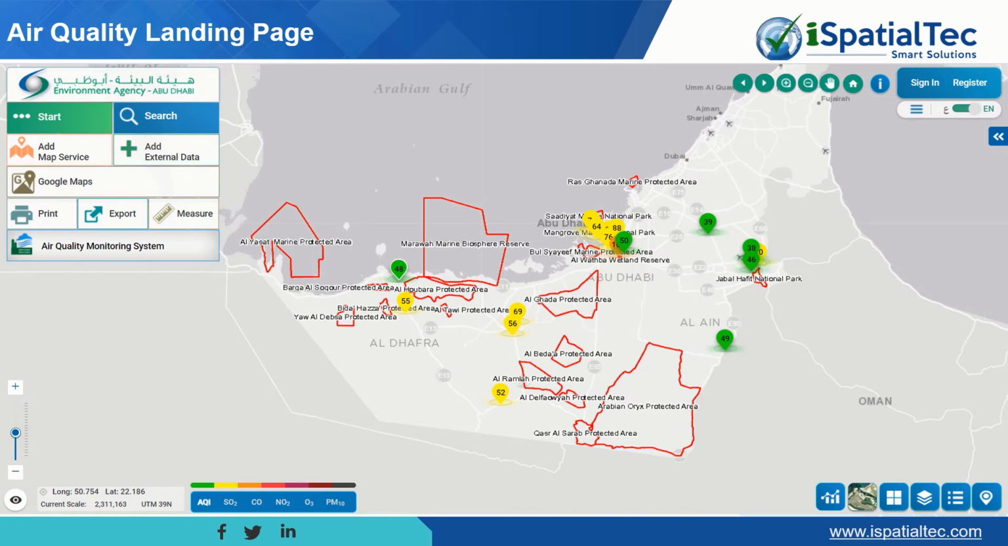This is the air quality landing page. The user can see AQMS stations on the map. The display design is classified based on the sensitivity of the pollutant value. The user can use this interface with all the other mapping analysis functions. When the user clicks on any AQMS station, the user can see more details about it.